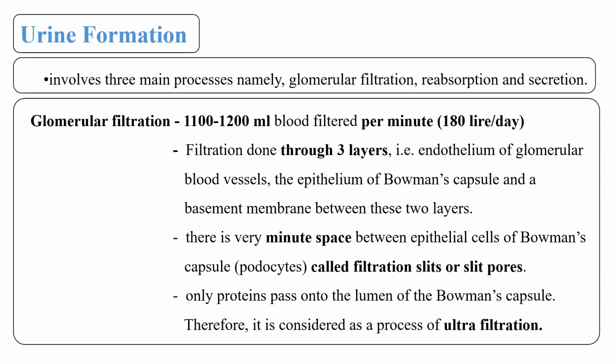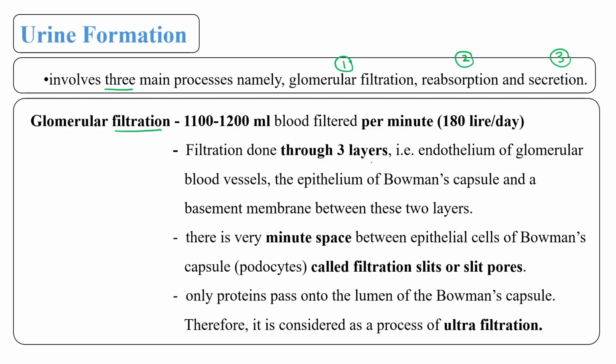So urine formation involves three different steps. First is glomerular filtration, then reabsorption of water and other important ions, then secretion of the waste product. Okay, so first is glomerular filtration.